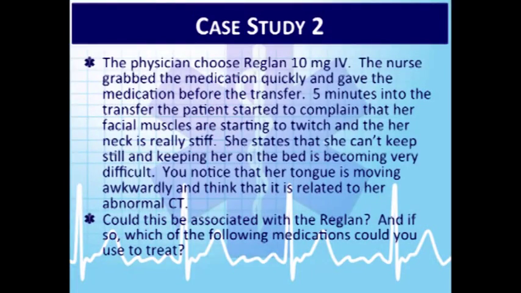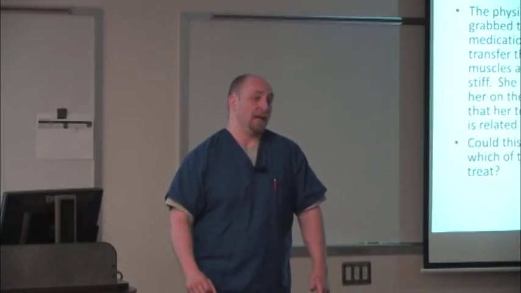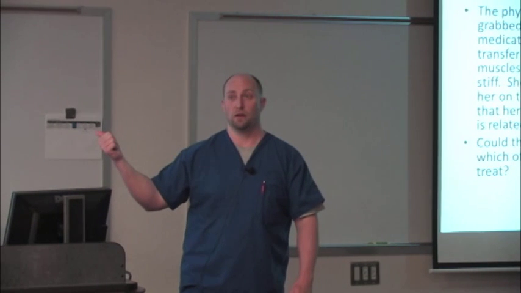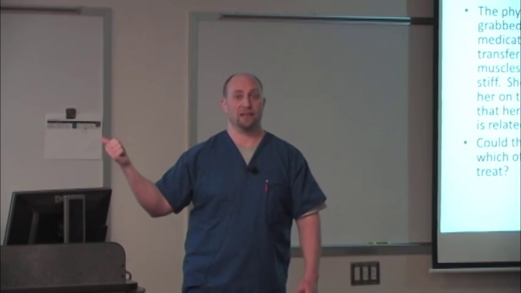Let me just back up right here, and I want to show you. So facial muscles started to twitch, and the neck is gradually becoming stiff. What is that side effect? That's probably dystonia setting in, okay? Usually the patients that come in, it's not only related to Reglan, but also to antipsychotics too.